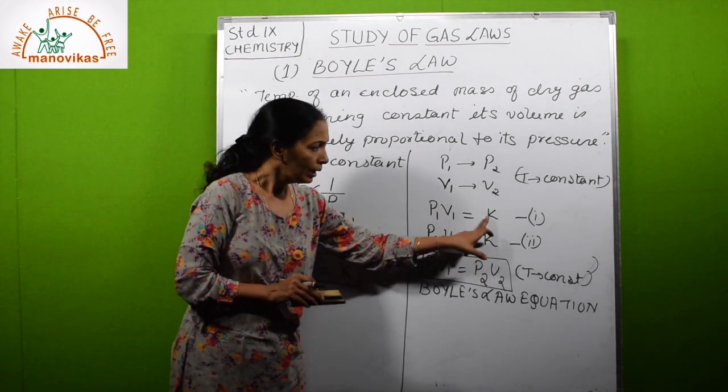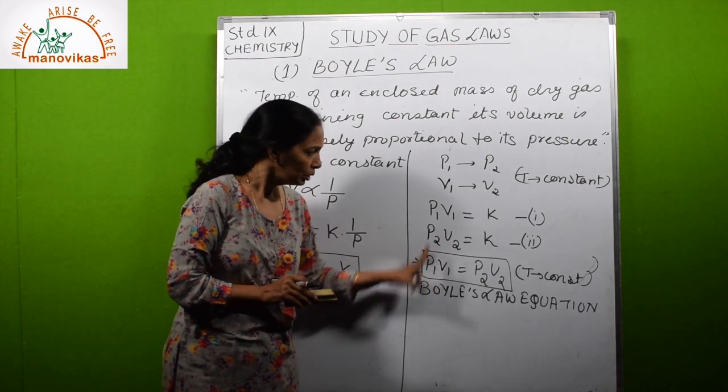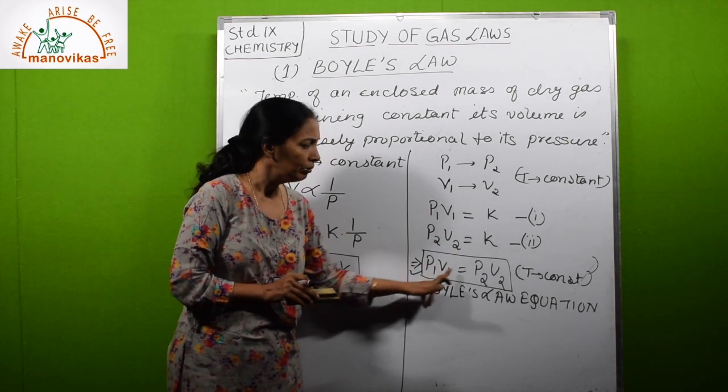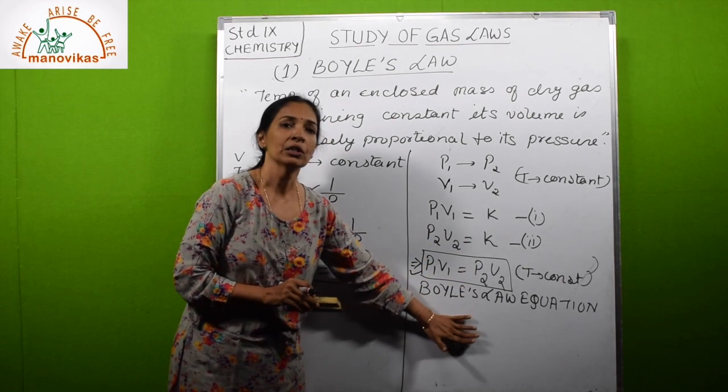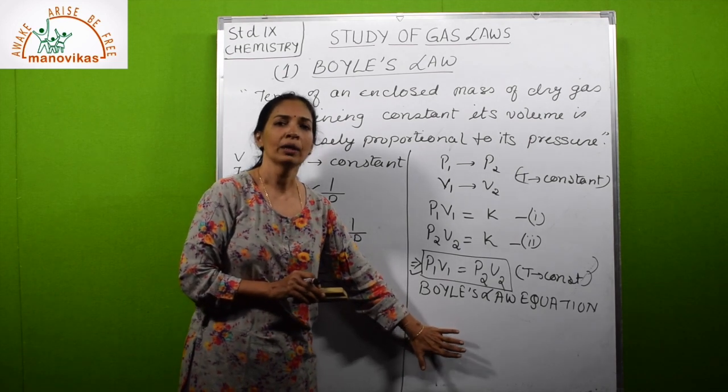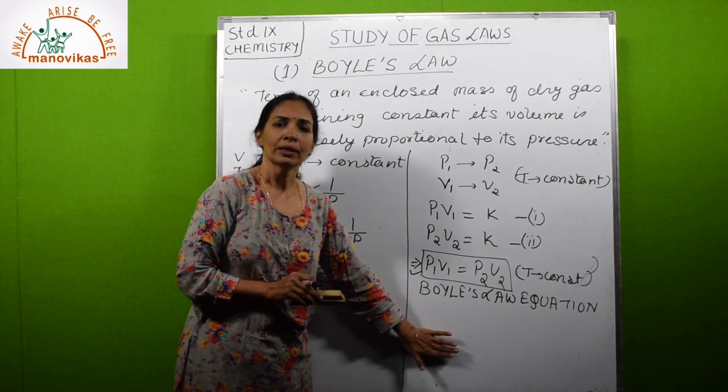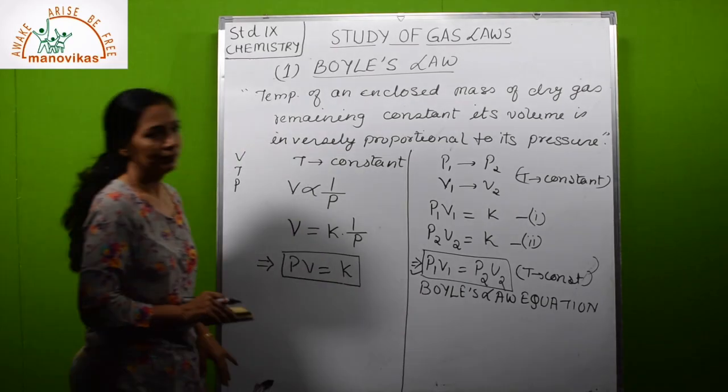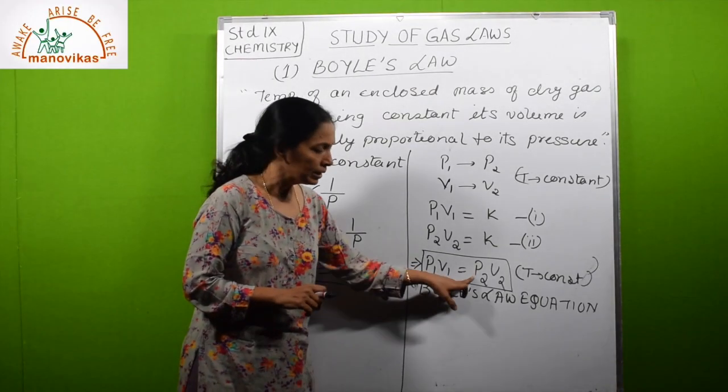Both the right hand side values are same, so this will also be same. So P1 V1 is equal to P2 V2, which is called the Boyle's law equation. Okay, so let us solve some numericals. P1 V1 is equal to P2 V2.